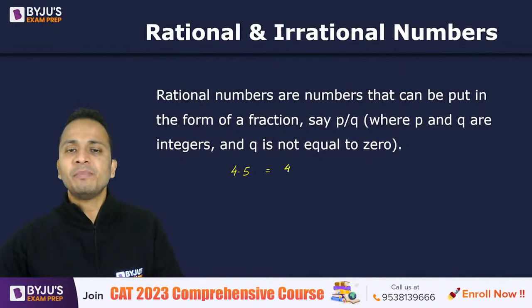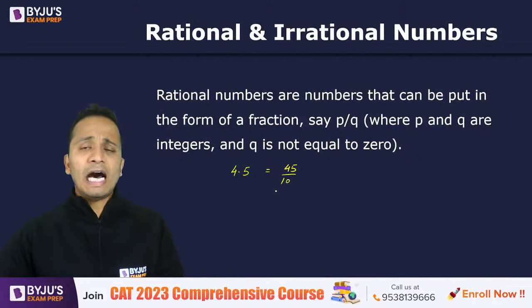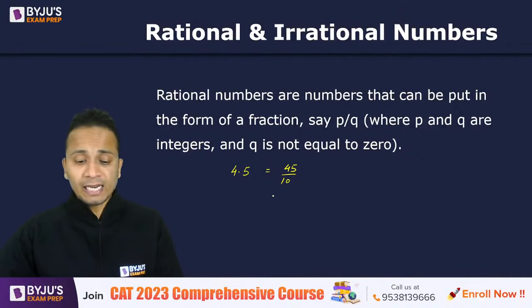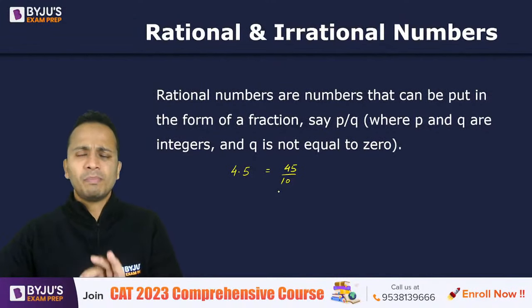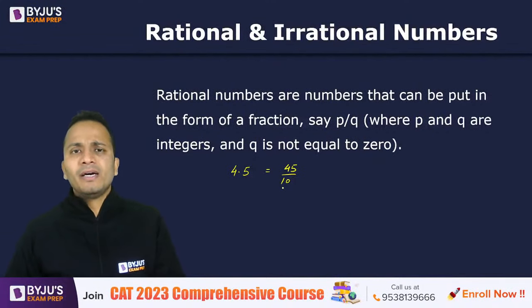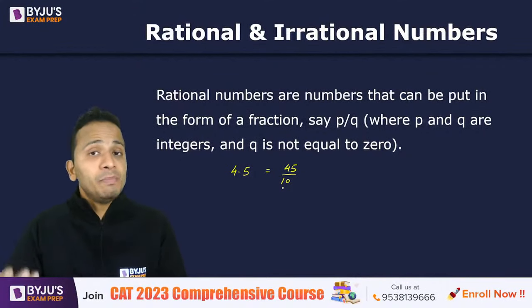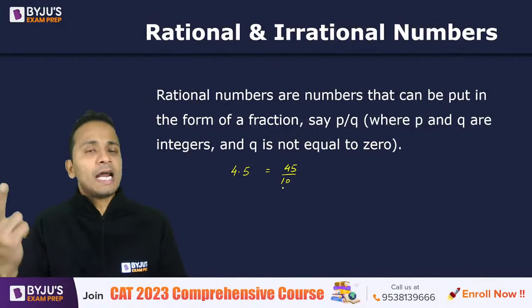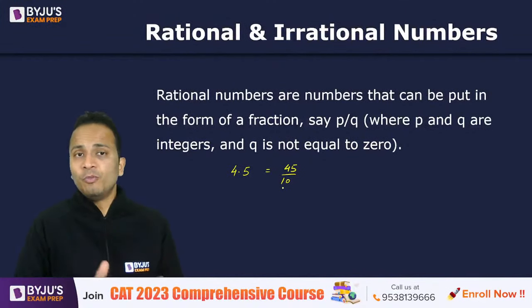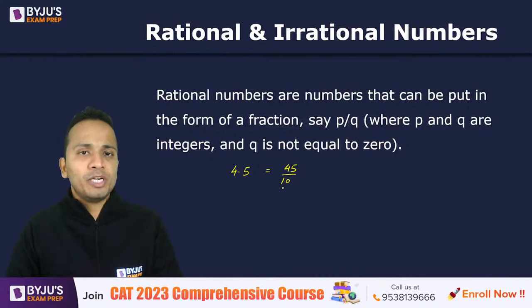So 4.5 can be written as 45 divided by 10, and further after cancelling out some common factors, you can convert it into the simplest form. But I can leave it here. My agenda is over. I wanted to convert it in the form of P by Q, where P and Q are integers and Q is not equal to 0, and I'm successfully able to do that. So 4.5 can be written as 45 upon 10, and it's an example of a rational number.